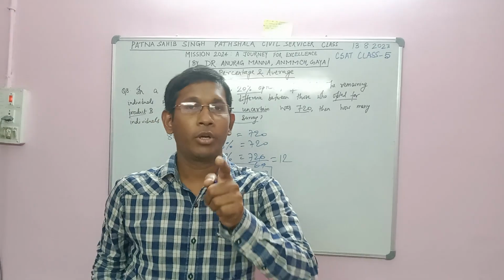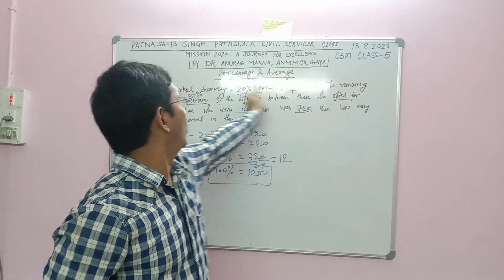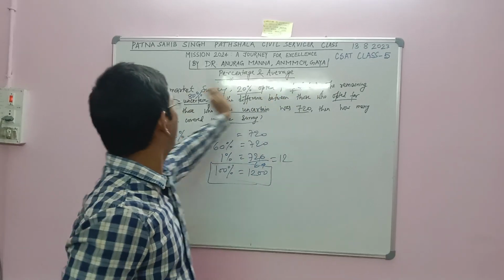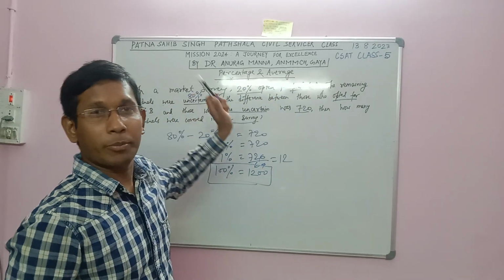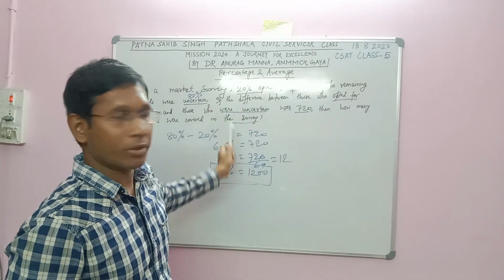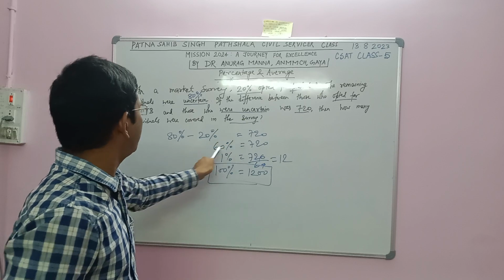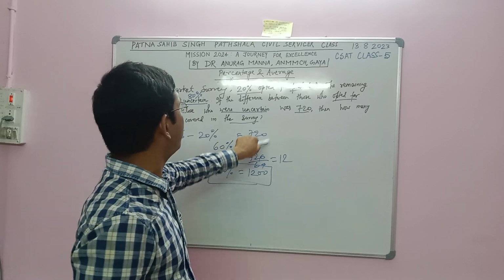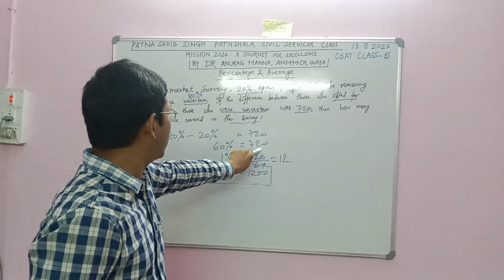Got you? Did you catch the point? 20% opted product B, remaining individuals uncertain. So what was the percentage of uncertain people? 80%. So the difference of 80% and 20% comes to 60%. 60% of the total people surveyed is 720.